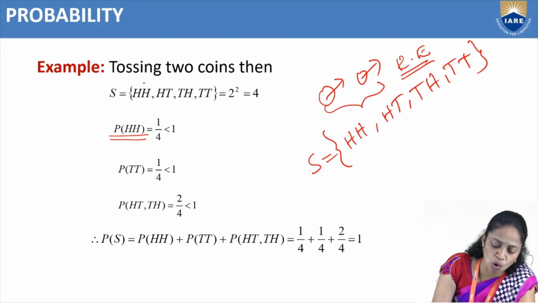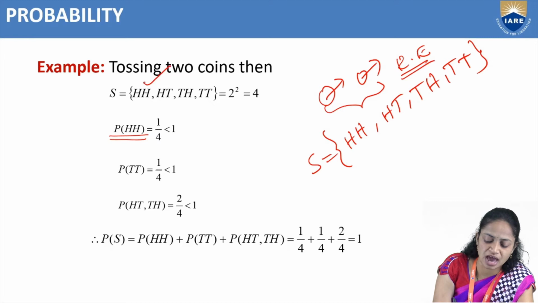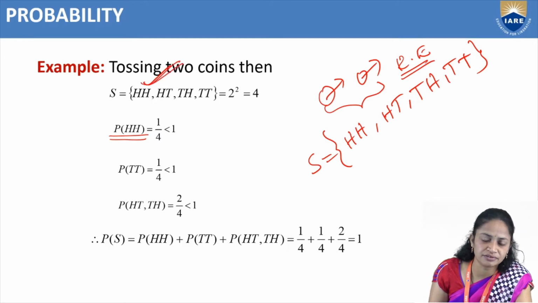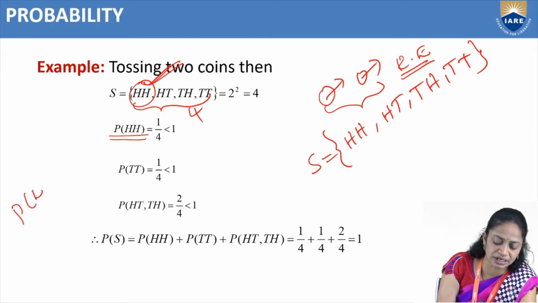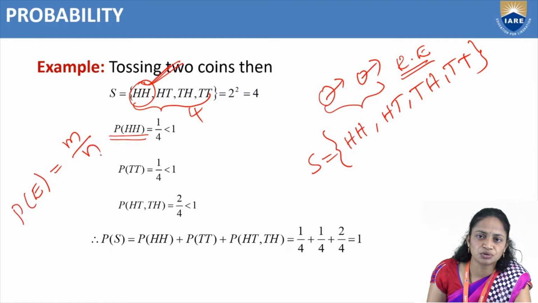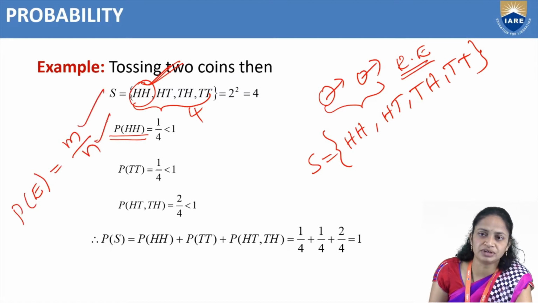In the sample space we have only one possibility for head head, out of 4 possibilities. What is our definition of probability? Probability of E equals M by N, where M is favorable events divided by total number of events.